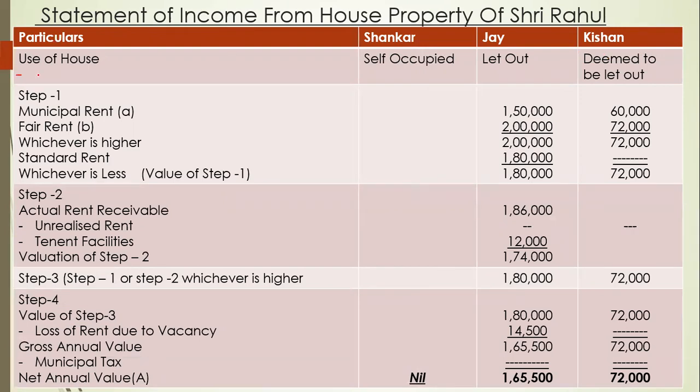Then we have to write down the use of house. Always write down the use of house so we can easily know in which column we have to calculate and in which column we don't have to calculate.